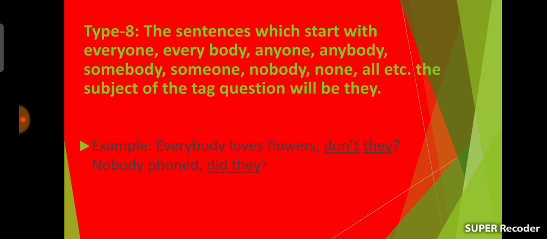An example will make it clear. Example: everybody loves flowers, don't they? This sentence is affirmative, so the tag question will be negative, and the subject of the sentence is everybody, so we should use they instead of everybody, and this sentence is present tense, so we should use do. So the tag question will be don't they.